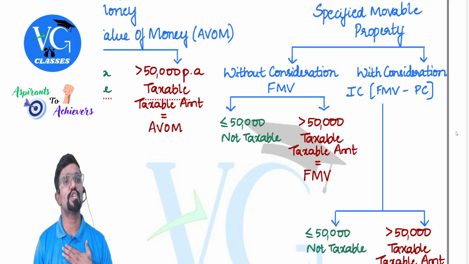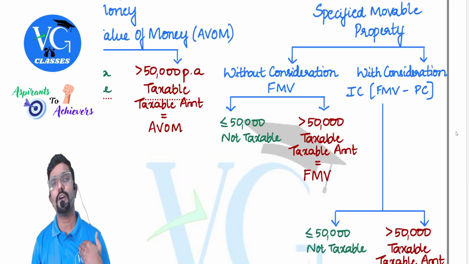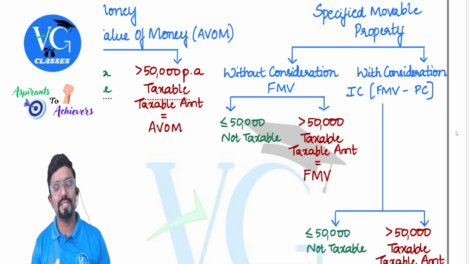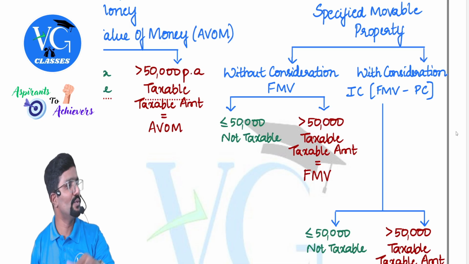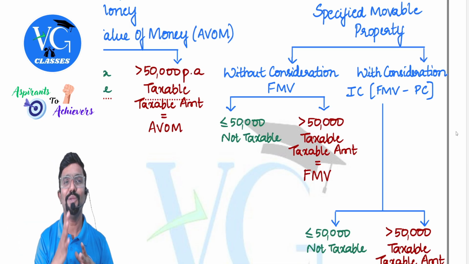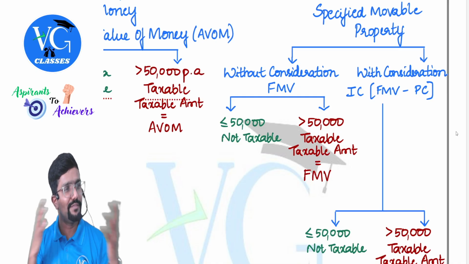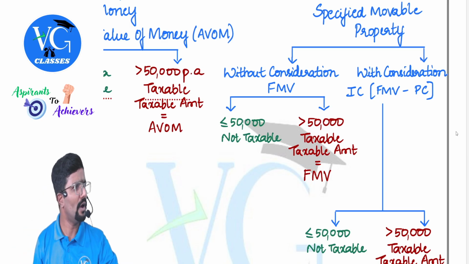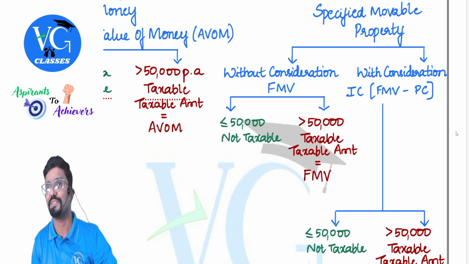Sir, what if it is stock for the receiver? Guys, simple. If something is stock for me, that means I am dealing with that in my business. So the business I am doing is buying some goods at a lower price and selling them at a higher price. Then you cannot come and say there is a difference, there is inadequate consideration, pay tax on it. It won't be fair. Obviously, business itself is to buy at a lower price and sell at a higher price.